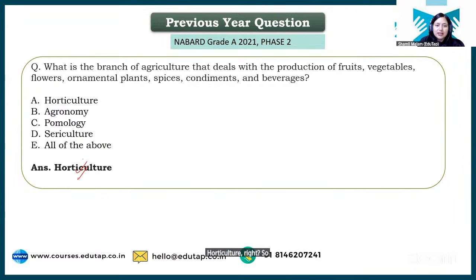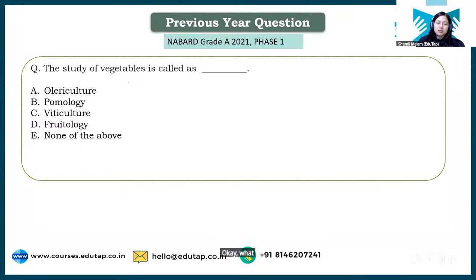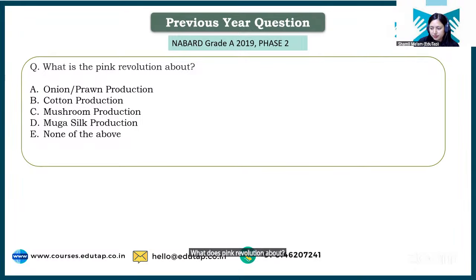So we have learned that in horticulture, we study about fruits, vegetables, flowers, ornamental plants, and so on. Okay, what will be the answer of this question? This was asked to you in your NABARD Grade A Phase 1 2021 exam. Study of vegetables is called. Very good. It is olericulture. Nice. What is pink revolution about? Okay, it is onion and prawns. Very good.